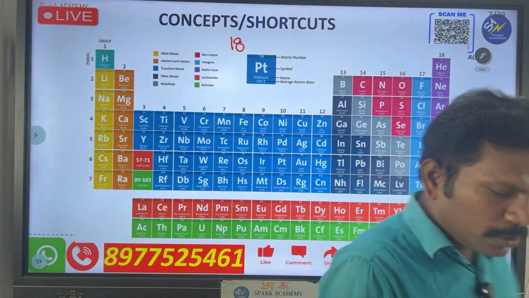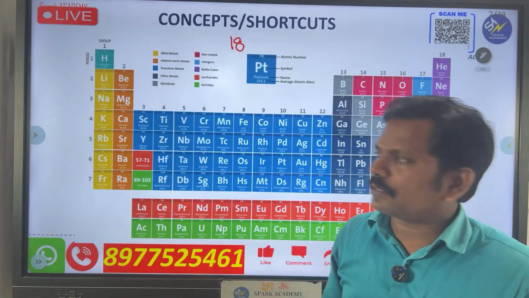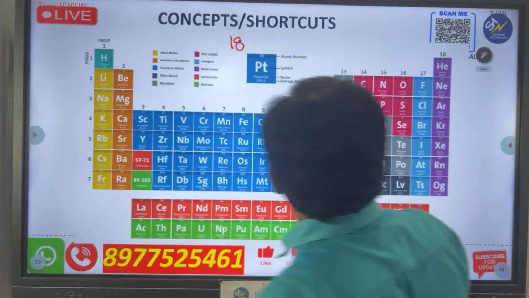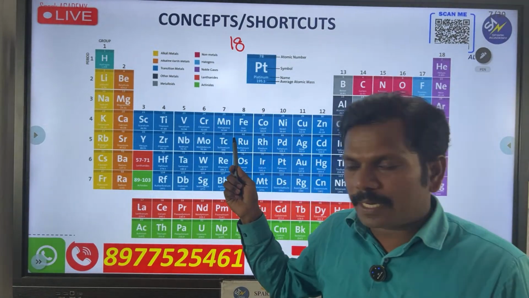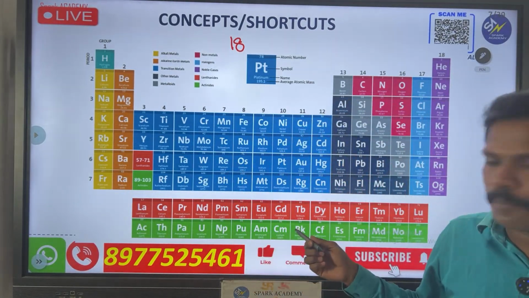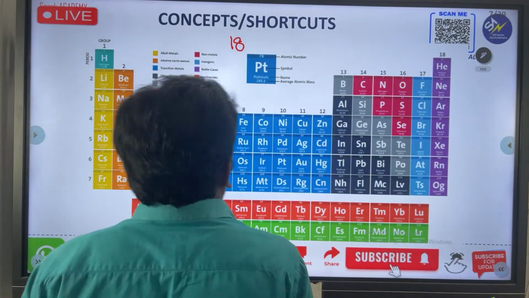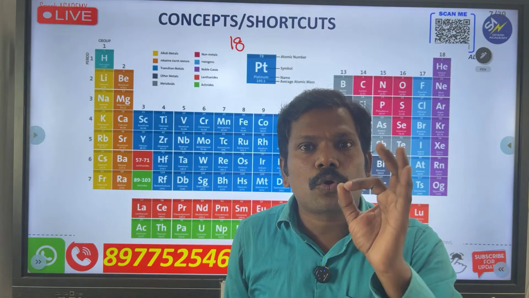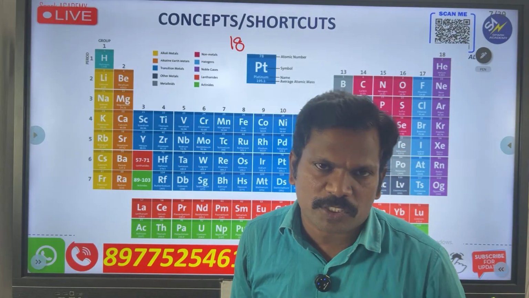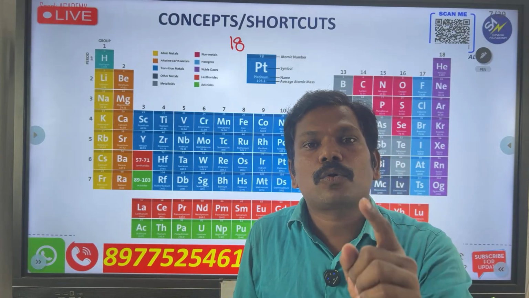You can observe the first two groups are the S block. Then this is going to be the P block, and this is going to be the D block, and under it there is one more table, which is called the F block. First of all, you have to note down this: vertical columns in the periodic table are called groups.